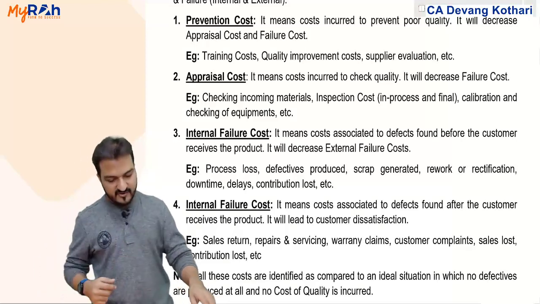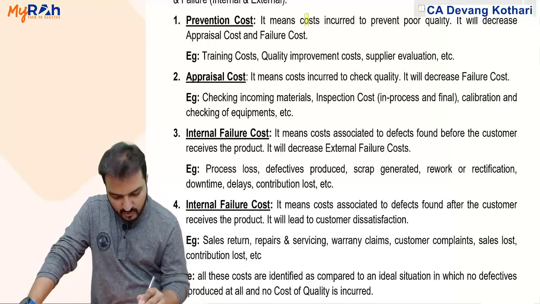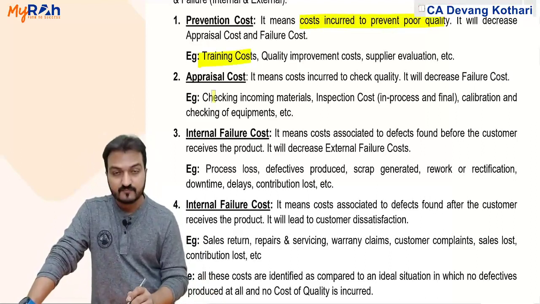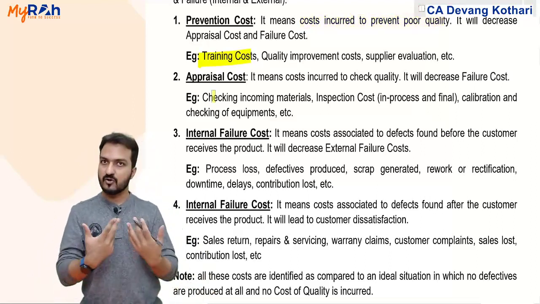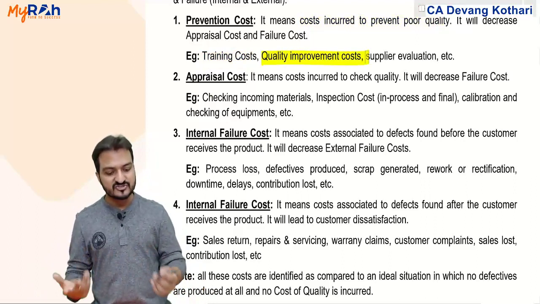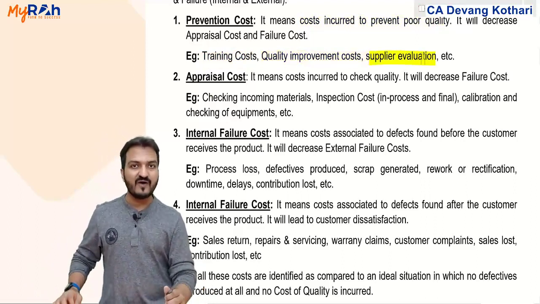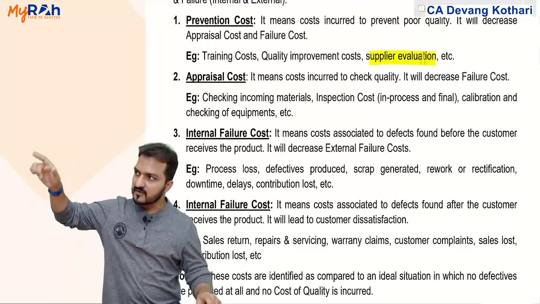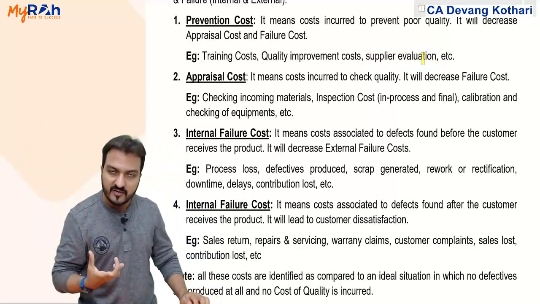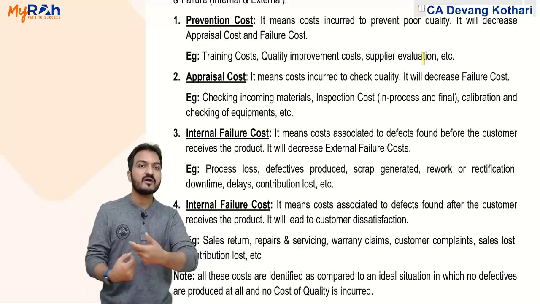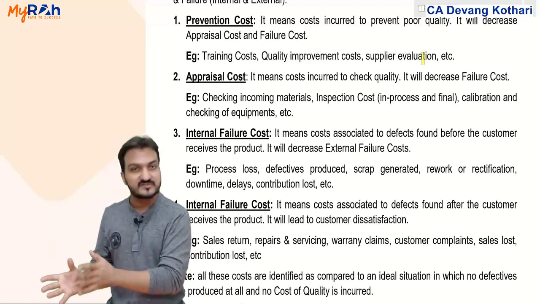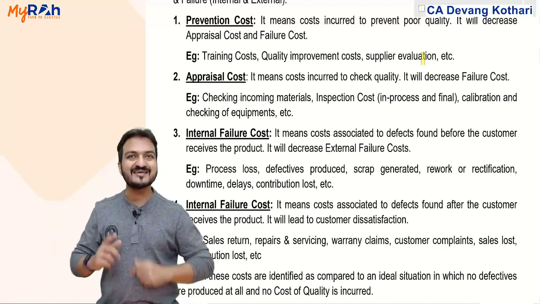So prevention cost means the cost incurred to prevent poor quality. For example, training: you give training to the employees so that defectives are not produced at all. You incur quality improvement costs so that defectives are not produced at all. Supplier evaluation: you evaluate the supplier and identify that the supplier is sending good quality material. If the supplier sends good quality material, then your finished goods will not have defectives. If you stop the defects in the input itself, then output defects will reduce. Hence this comes under